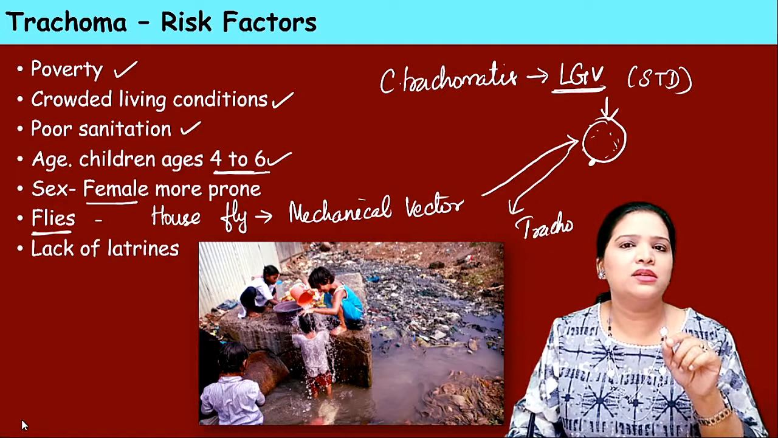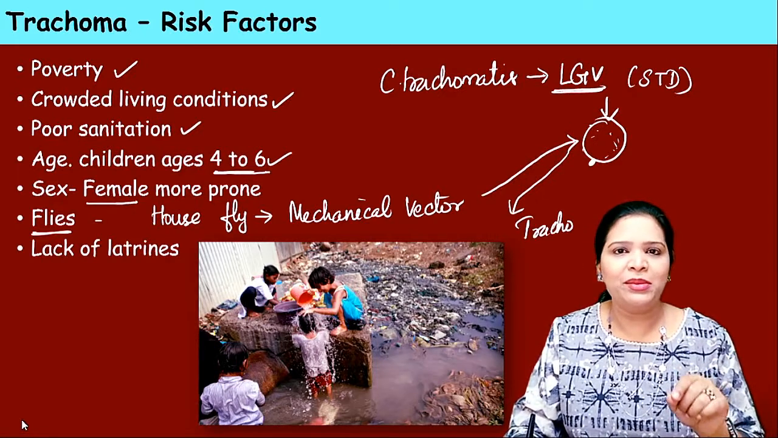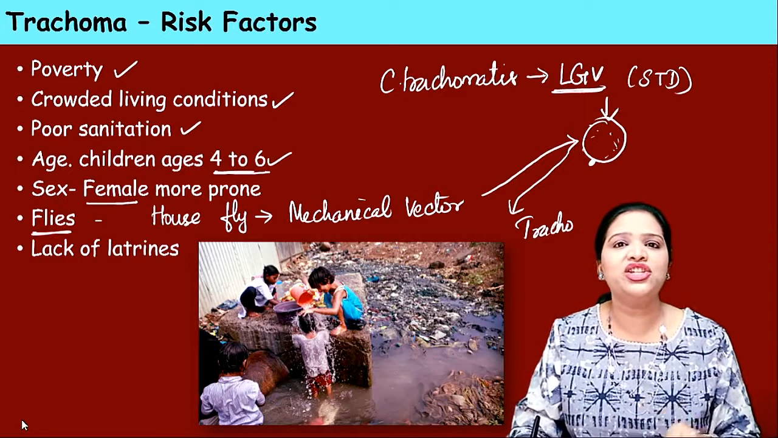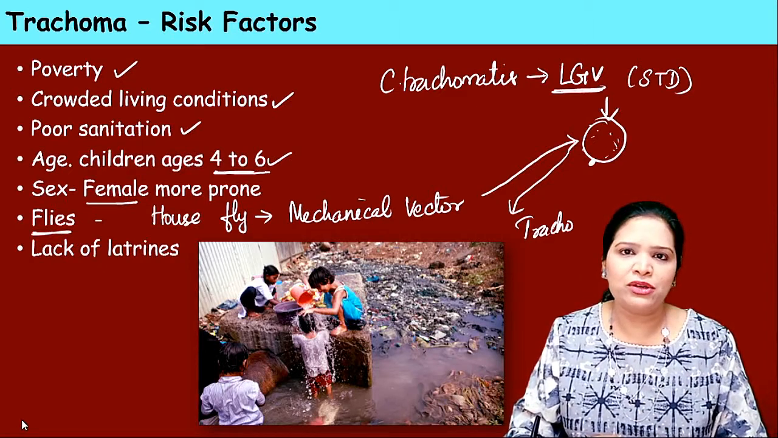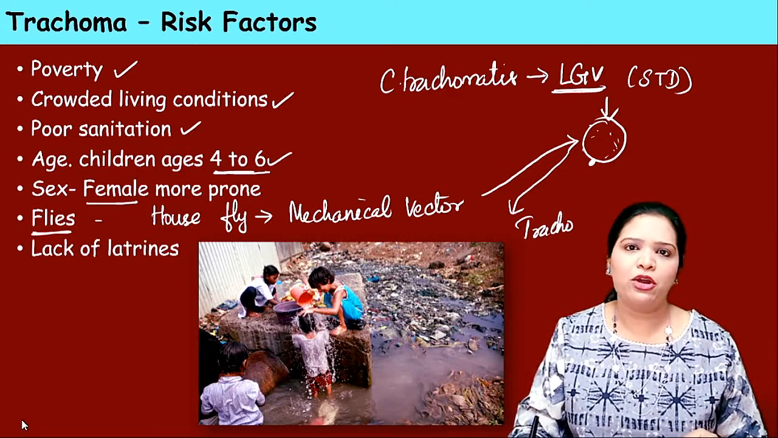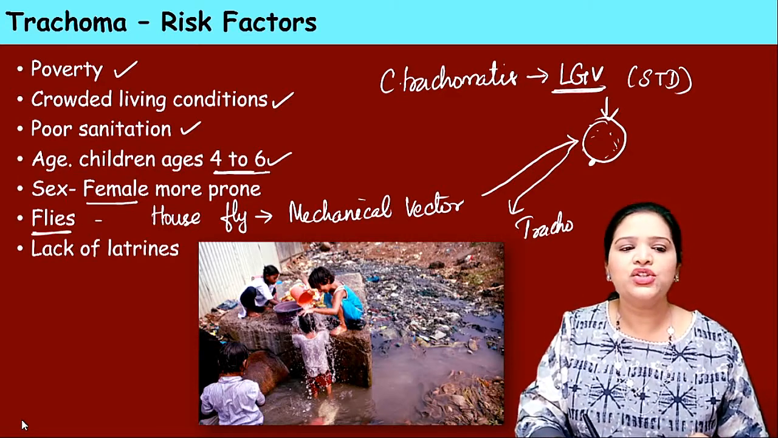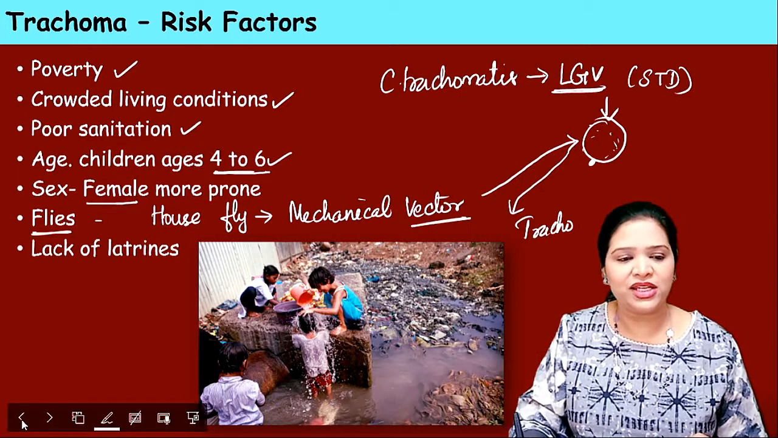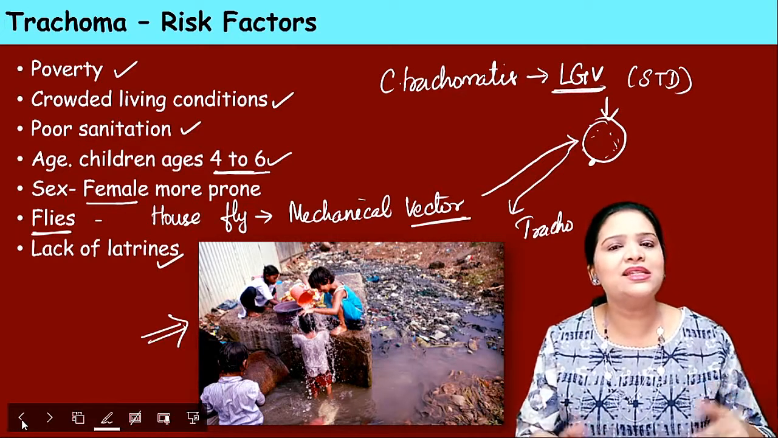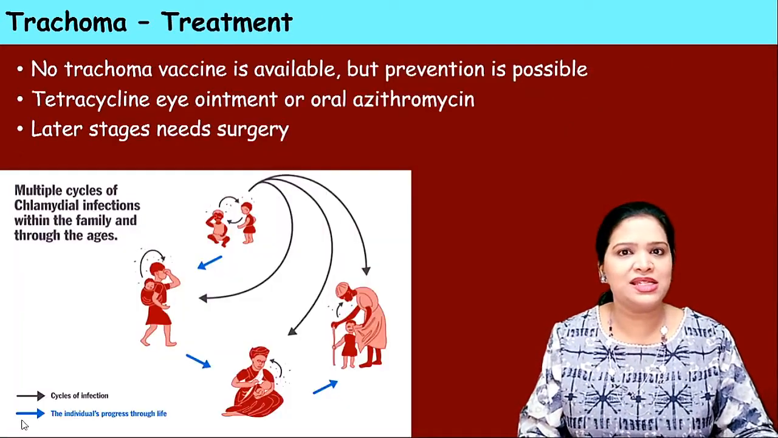The source of this infection is the same, Chlamydia trachomatis, but where it causes infection matters: if it causes infection in the genital region, it causes lymphogranuloma venereum. If it causes infection in the eyes, then it causes trachoma. Clear? So the housefly here acts as a mechanical vector. Lack of latrines and an unhygienic environment like this are the major risk factors for this infection.